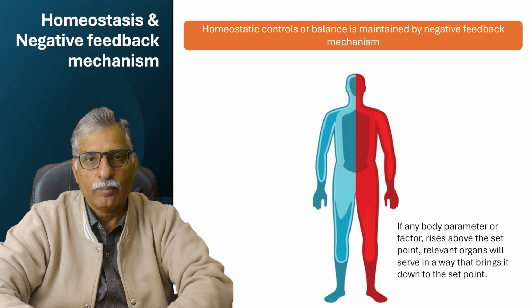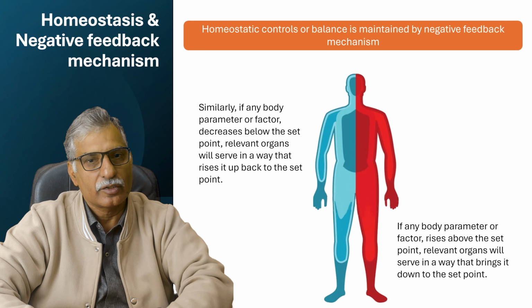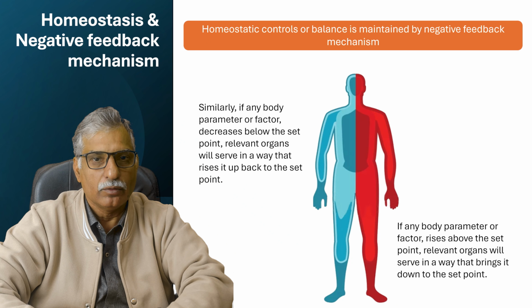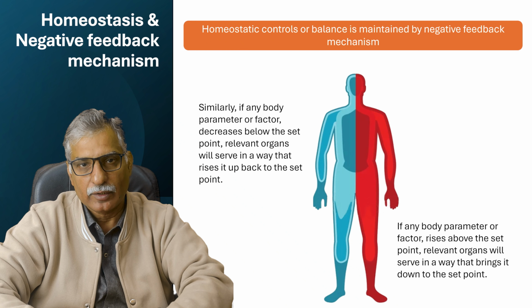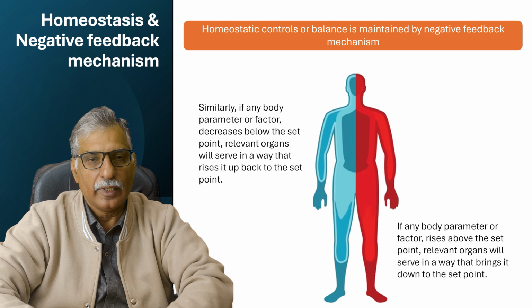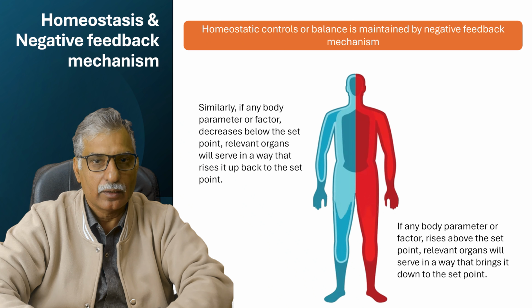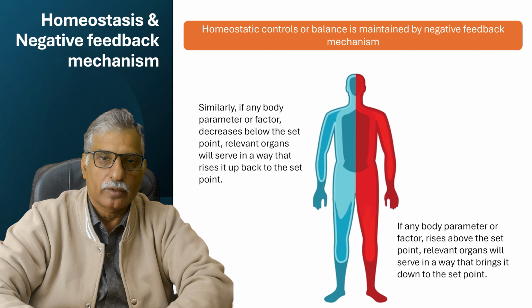Similarly, if any bodily parameter moves below the set point, body organs work to bring it back up to the set point.